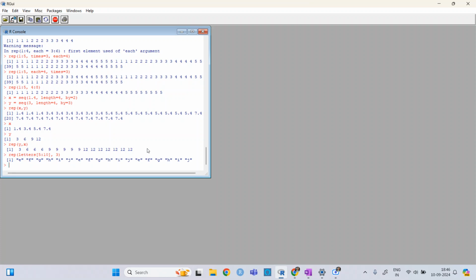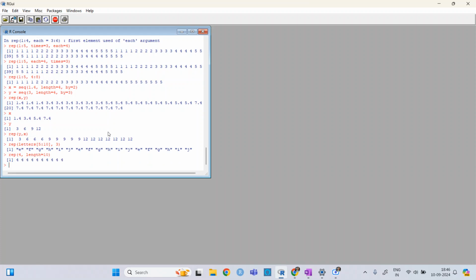The other thing is that if we will take length on one number, it will give this.